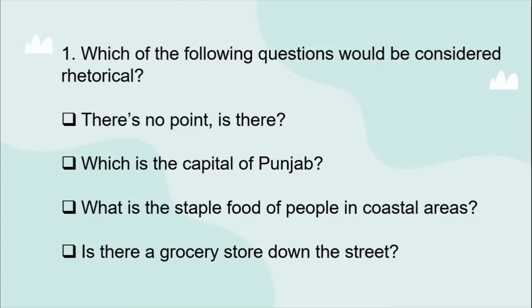Again, analyze them. Let's come from point number 4 to point number 1. Is there a grocery store down the street? So I expect an answer in yes or no. What is the staple food of people in the coastal areas? I expect a descriptive answer. Which is the capital of Punjab? I expect the fact to be stated.